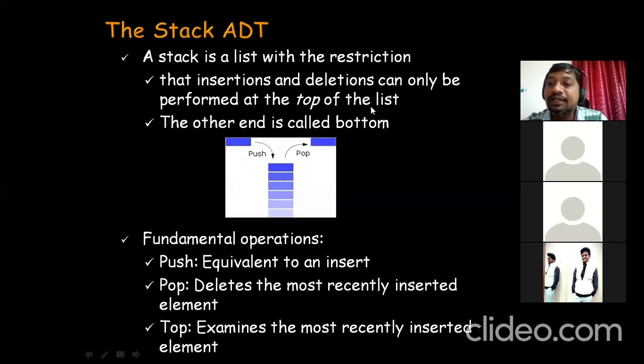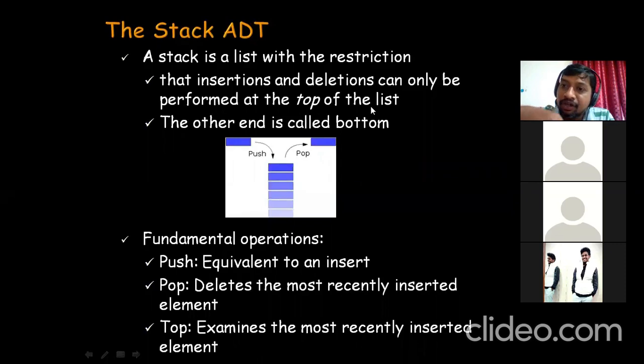So what is stack? In a naive sense, I can say it is something like a container or a bowl, or a tin or a bin or something like that. The bottom end of the bin is closed and the top end is open. If you want to place something into the bin or into the container, what you have to do? You have to place it from the top only.